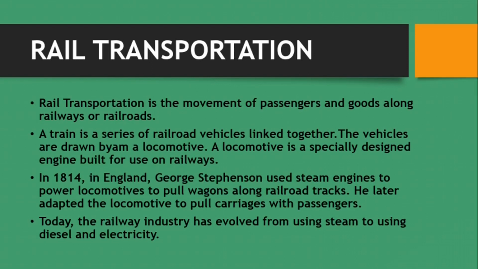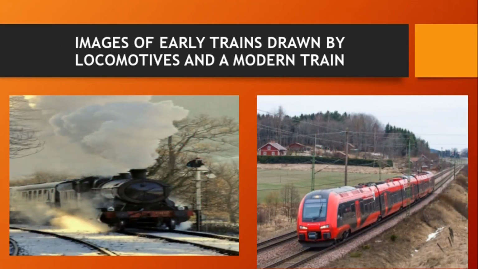But in Nigeria today, our rail transportation is not very effective, but the government is trying to work on it to see how good it will go. So let's see the image of the early trains and the modern train. On the left is the image of the 18th and 19th century trains.